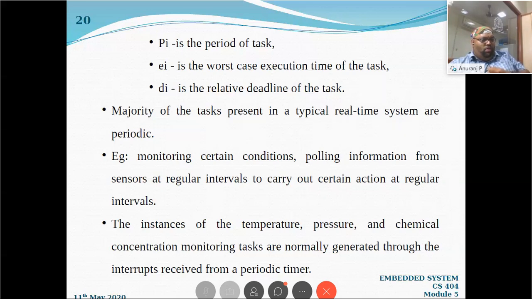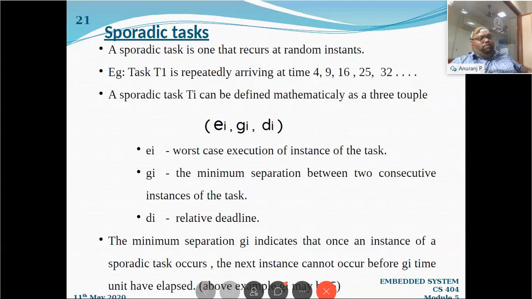And measuring the temperature and measuring the pressure of a person who is admitted in the ICU, say, or atmospheric pressure, whatever. Obviously, all monitoring services or all monitoring embedded systems will follow periodic tasks.